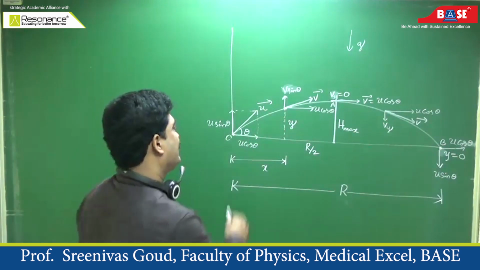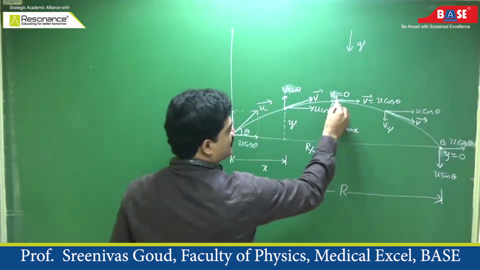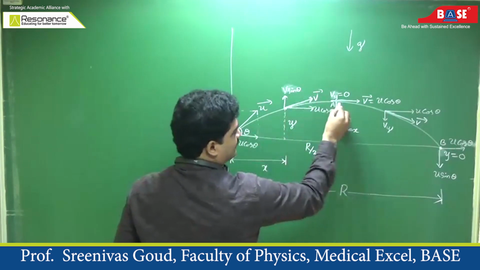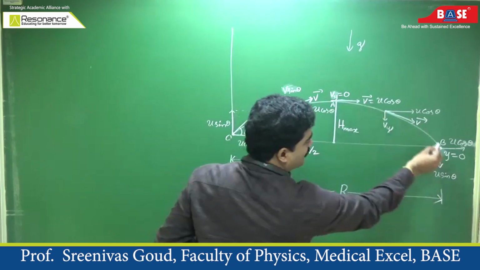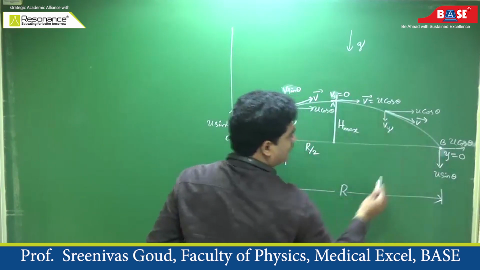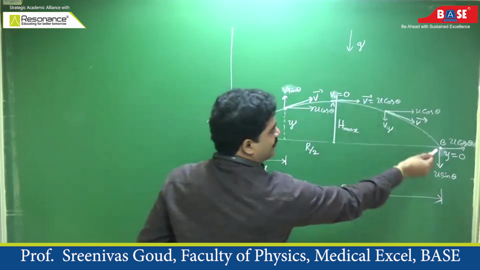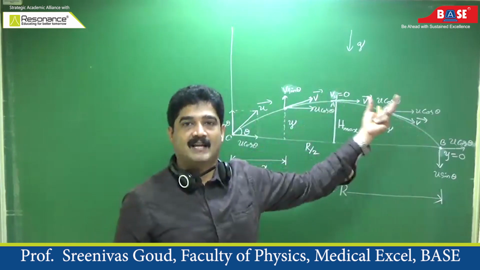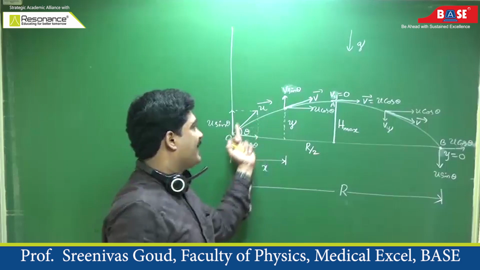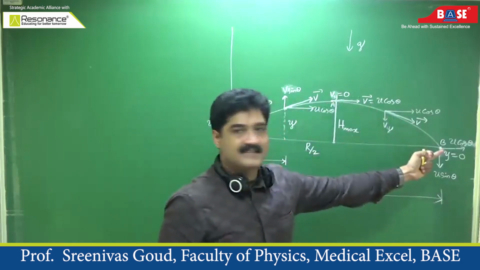The time taken by the projectile to reach the maximum height is the time of ascent. The time taken by the projectile to go from maximum height to the ground is the time of descent. The total time taken by the projectile to reach some other point in the horizontal plane is the time of flight, which is the summation of the time of ascent and the time of descent.